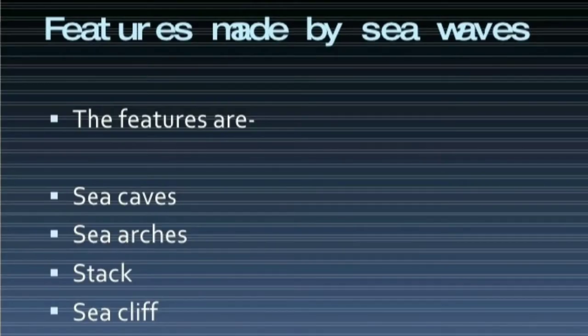Next, we are going to study about the landforms which are formed by the action of sea waves. Sea waves and currents are a very important source of erosion and deposition on the coastal regions. It even leads to formation of various types of landforms on the coastal areas. So first of all, we are going to study about erosional landforms which are formed by sea waves.